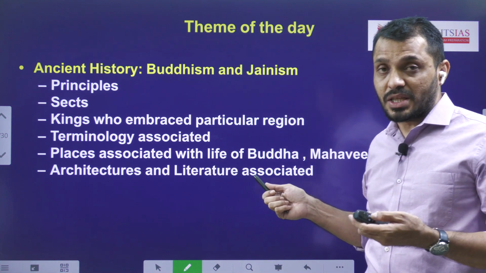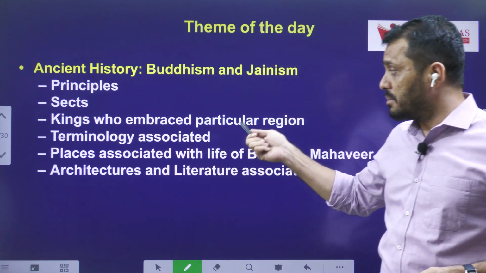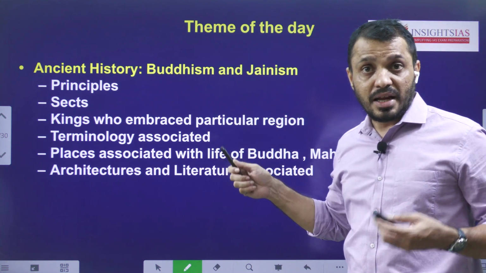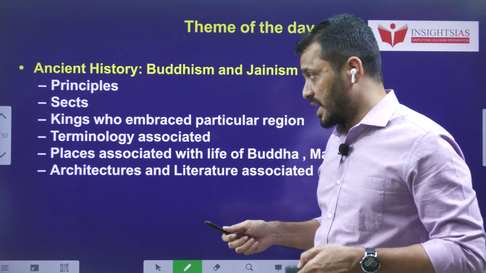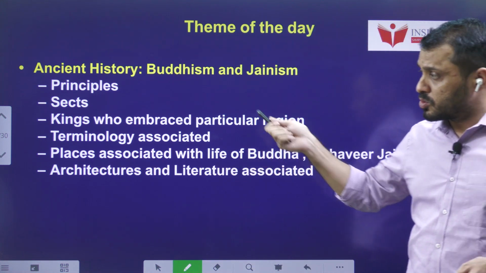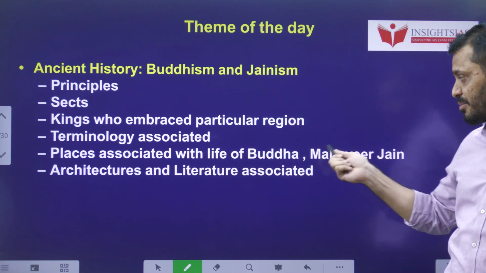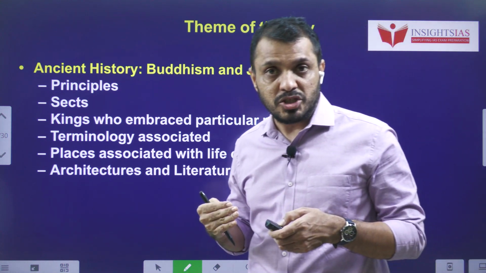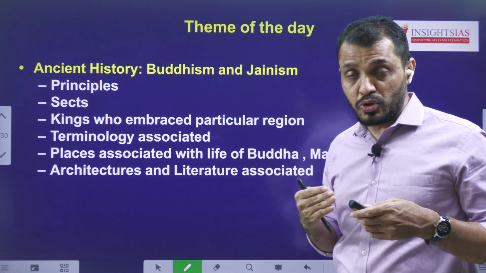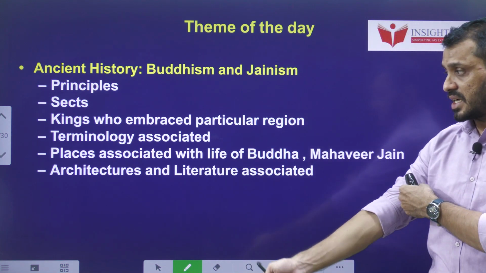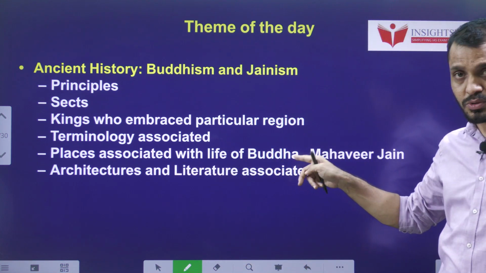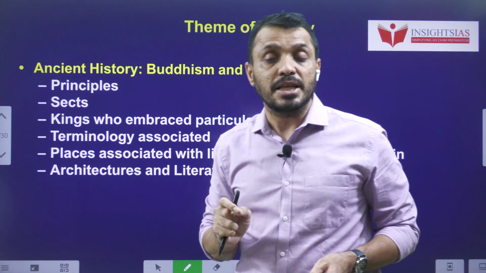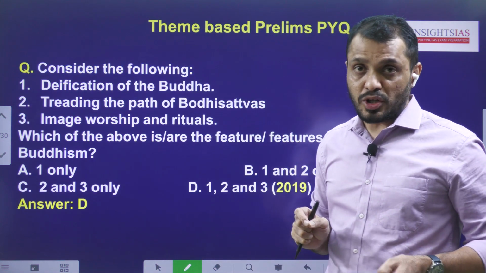Shvetambaras and Digambaras, and the kings who embraced a particular religion, and the terminology associated with it, like Ashtanga Marga, Triratnas and Pitakas. Also the places associated with the life of Buddha and Mahavira: Buddha's birthplace, where Buddha got enlightenment, Buddha's first preaching, the death of the Buddha, Mahaparinirvana. Then architecture and literature associated with Buddhism and Jainism. So these are the areas you have to concentrate on when reading the Buddhism and Jainism topic as a part of ancient history.